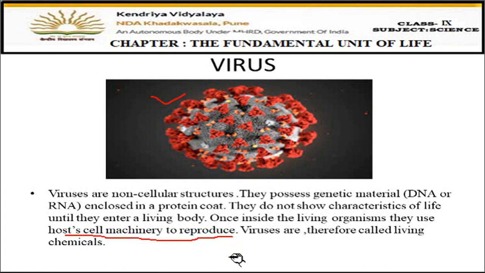When they enter any human body or any animal body, they will use the cells present in the body of the living organism, and then the virus will start reproducing, means dividing. One virus will become 2, 2 will become 4, 4 will become 6, and that's how the infection increases. Their number goes on increasing. Viruses are therefore called living chemicals. Like chemicals are harmful for us, in the same way these viruses are also harmful for us, and they are living when they enter our body. That's why we call them living chemicals.